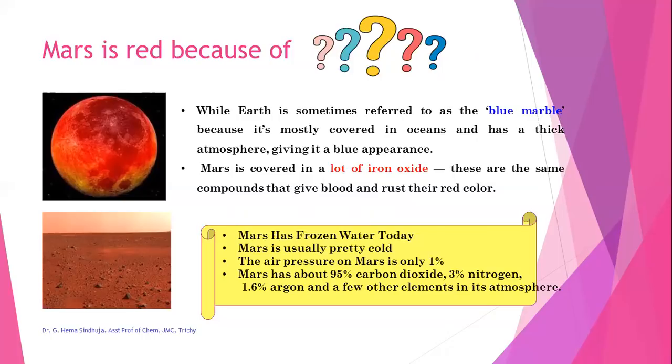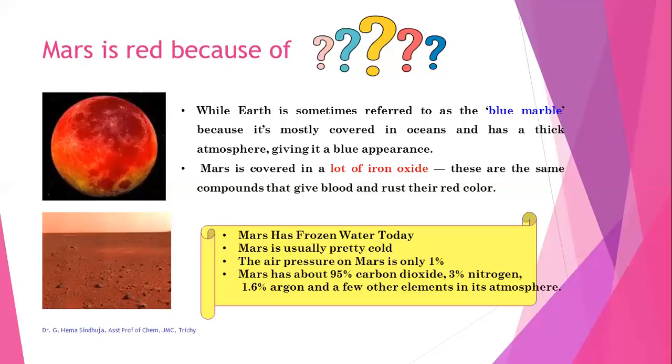It also has frozen water today, and Mars is usually pretty cold. The air pressure on Mars is only 1%, and Mars has about 95% carbon dioxide, 3% nitrogen, 1.6% argon, and a few other elements in its atmosphere.